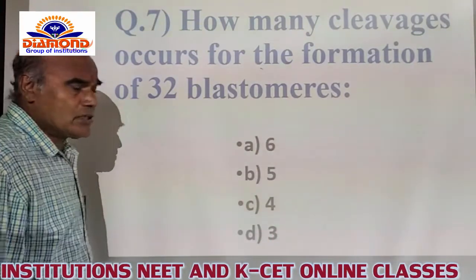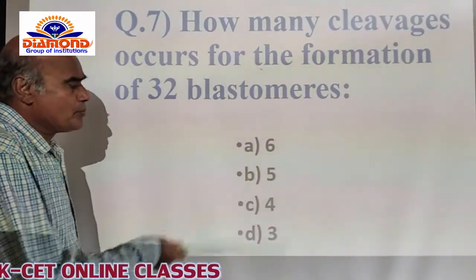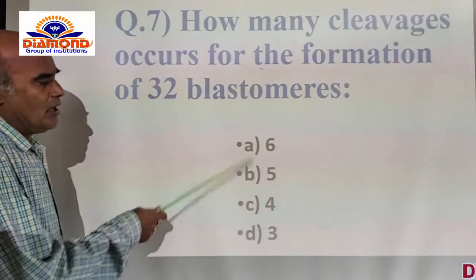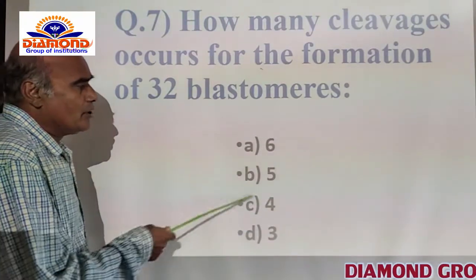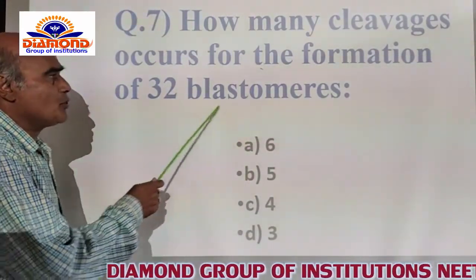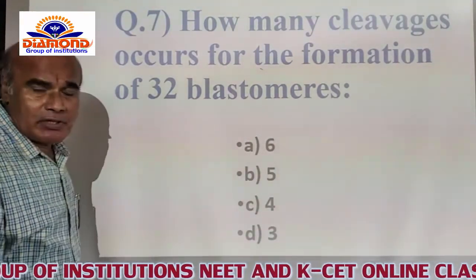Now, how many cleavages are needed for the zygote to develop into 32 blastomeres? Option A is 6, not right. Option B is 5, which is correct, option C is 4, and option D is 3. A, C, D are not at all related to the zygote developing into the 32 blastomere stage. It will take 5 cleavages.